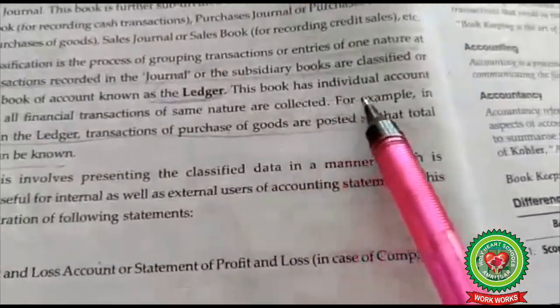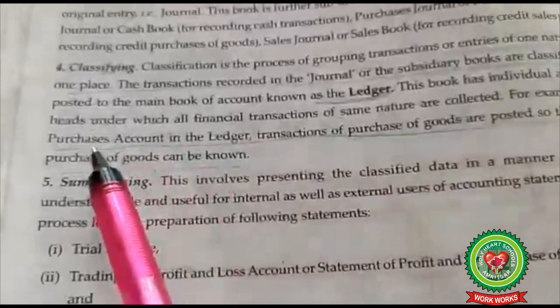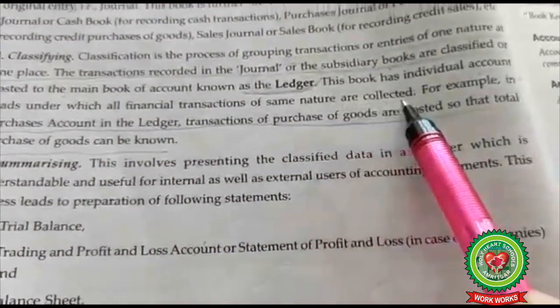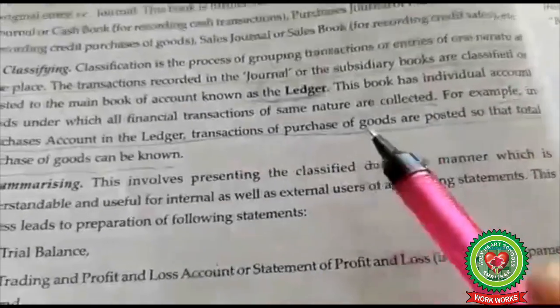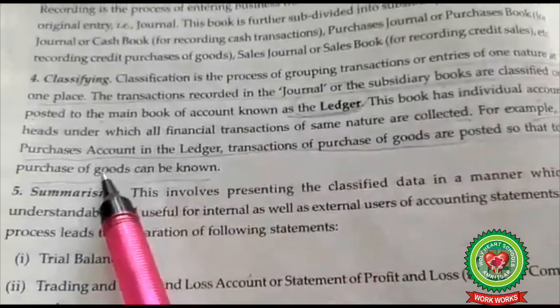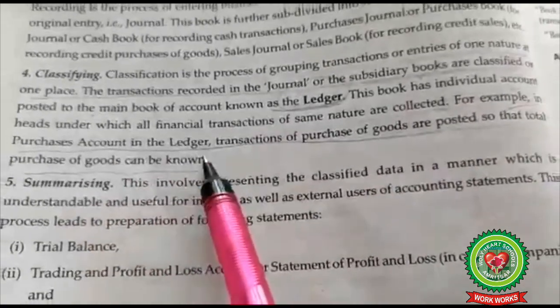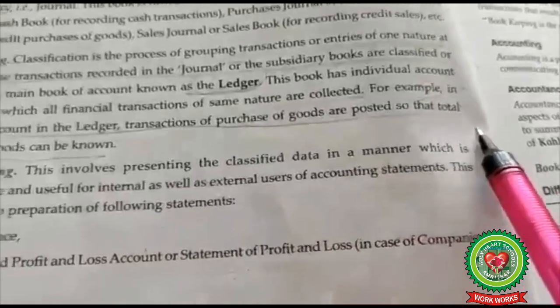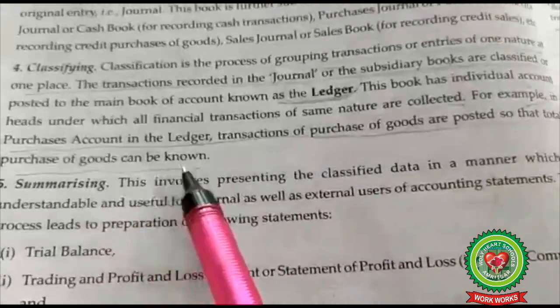This is a book that has individual account heads under which all financial transactions of the same nature are collected. For example, in the purchases account in the ledger, transactions of purchases of goods are posted so that purchases of goods can be known.